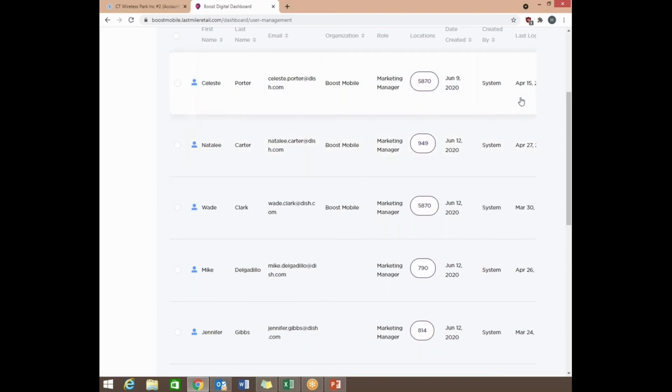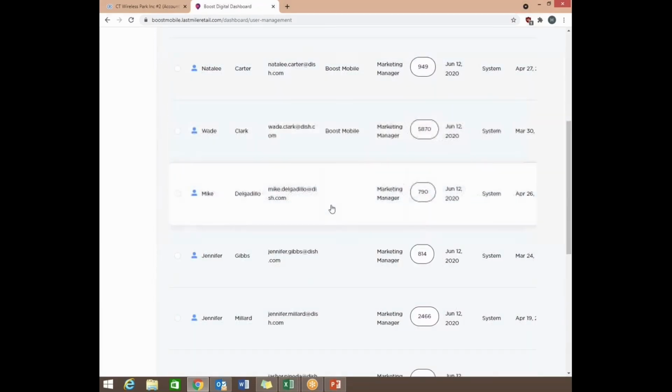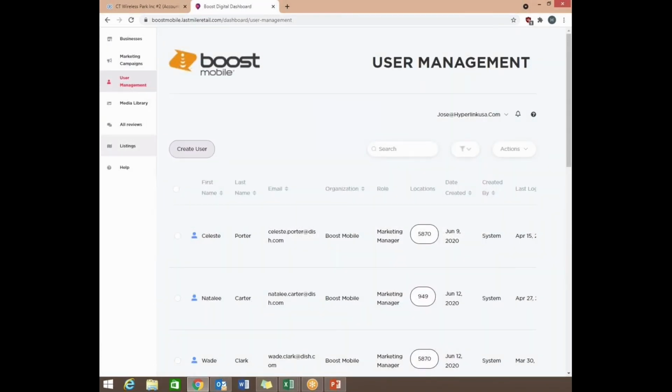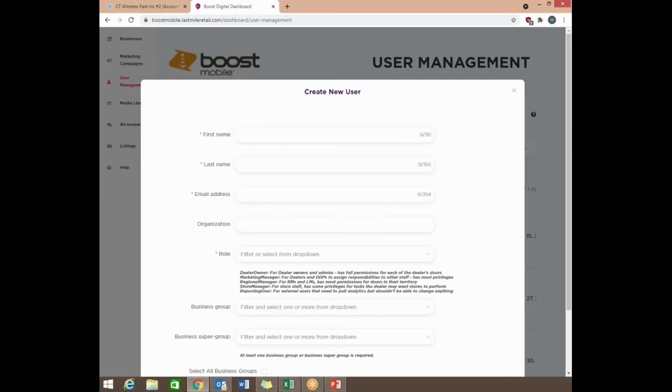So what we could do here is add new users, which is really nice. So let's go ahead and do that. At the very top here, on the left-hand side, you can see create users. Simply just click it. And we're going to add some very basic information: first and last name, email address, which will be just the email address for the employee.